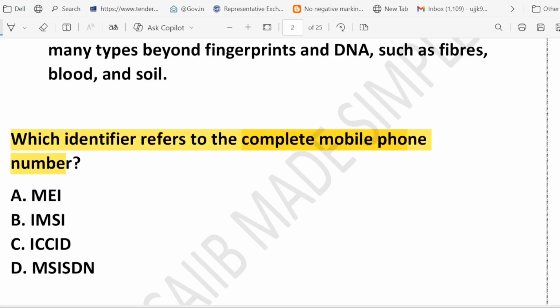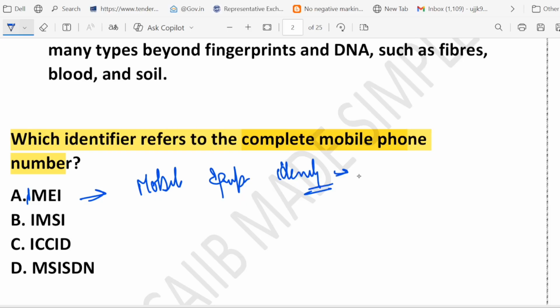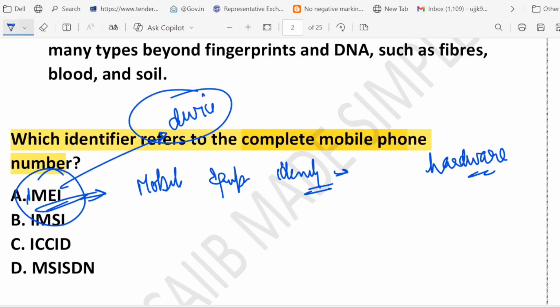If you look at the first option, it is actually IMEI. Let me correct it. So what is IMEI? That is called International Mobile Equipment Identity. This is a unique number for your phone hardware, like a fingerprint for the device itself. So if you lose your phone, this IMEI number helps you track the device, not your phone number. That's the point. So this is incorrect.